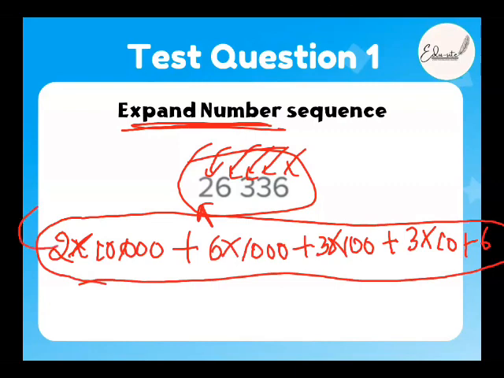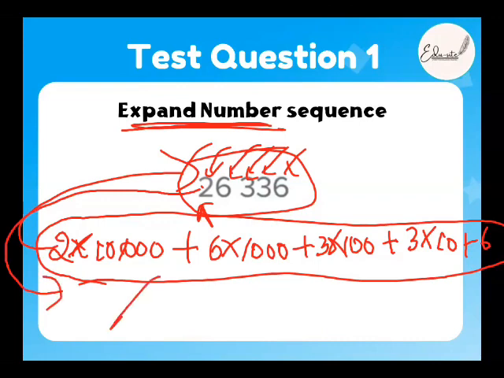From this we have derived this one in the previous slide. Now from this we are deriving the expanded number sequence, which is this one, right, Aisha? Mashallah. Yes, beta. Okay, alhamdulillah. That was the answer. That's all.